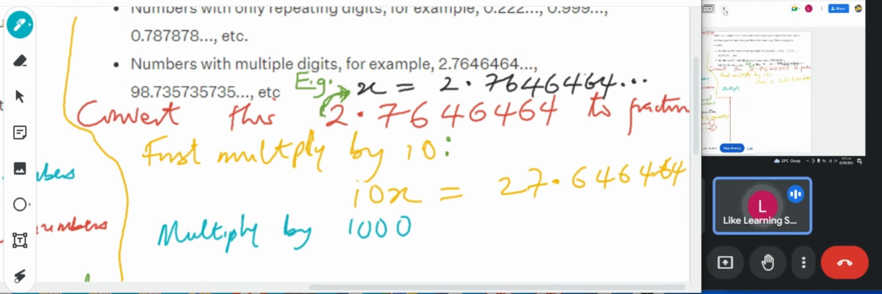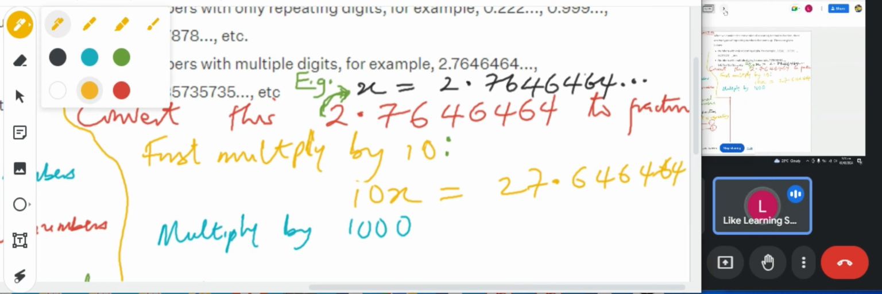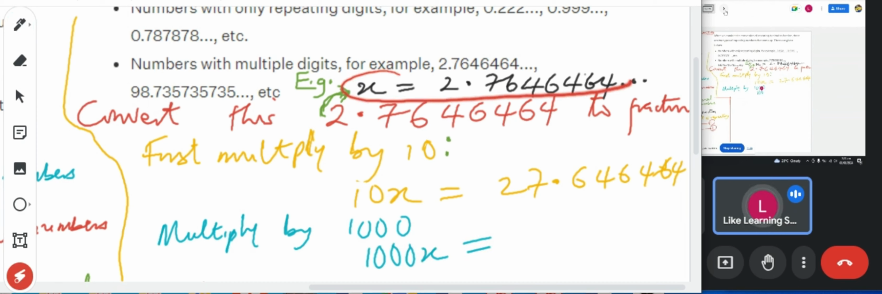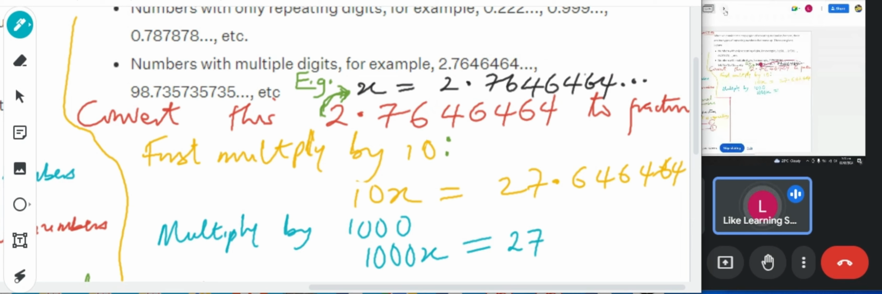I'm going to take another example to help you appreciate this. We multiply by 1000, so this will be 1000x. Remember, what we're multiplying by 1000 is this first thing. So multiply this by 1000, you're going to have 2764.6464 recurring. Did you see that?